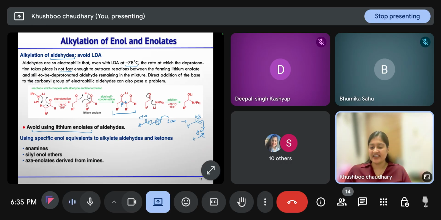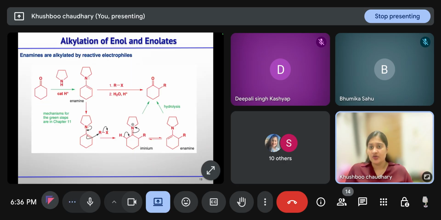So what are the other alternatives we can use for aldehydes or ketones? To alkylate aldehydes and ketones, we can use enamines or silylenol ethers or azaenolates that are derived from imines. Basically we want that after the enolate formation, after this proton abstraction, it will react with the alkyl halide. With lithium enolate, this reaction is not possible. So we want an alternative, so that the enolate that is generating will react further with the alkyl halide and not with the aldehyde itself.